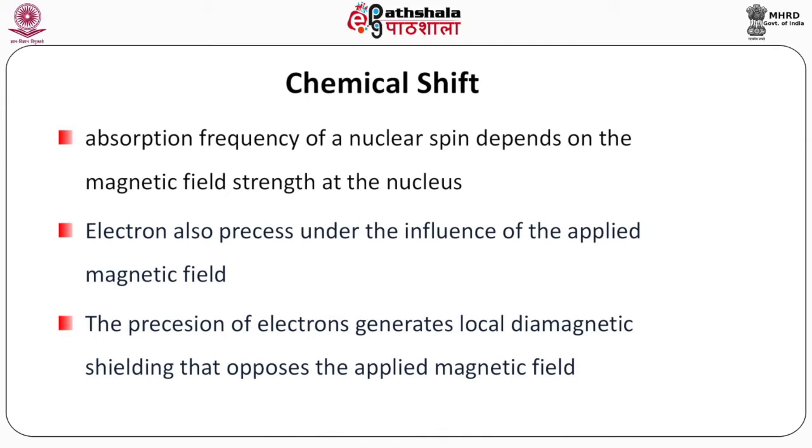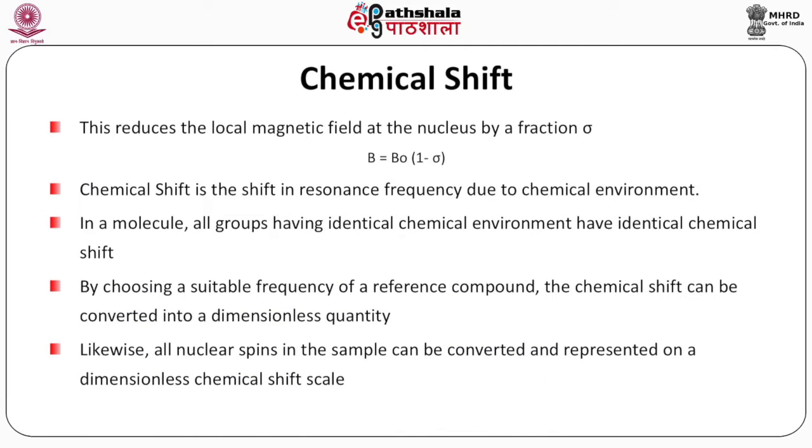Let us start with the chemical shift. Absorption frequency of a nuclear spin depends on the magnetic field strength at the nucleus. Electrons also precess under the influence of the applied magnetic field. The precession of electrons generates local diamagnetic shielding that opposes the applied field, and this is described by a shielding tensor. This reduces the local magnetic field at the nucleus by a fraction sigma. B is equal to B0 (1 minus sigma).